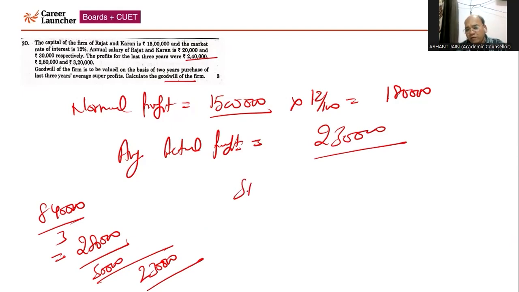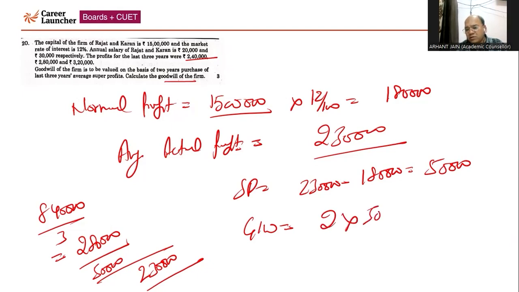So the super profit, which is nothing but average actual profit 2,30,000 minus normal profit, that is 1,80,000, is coming 50,000. Goodwill of the firm is 2 years' purchase of super profit. So 2 into 50,000 will come 1 lakh. So accordingly, this is the solution of this question, that is question number 20.